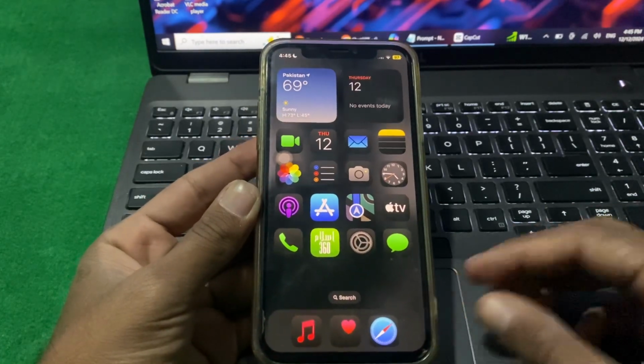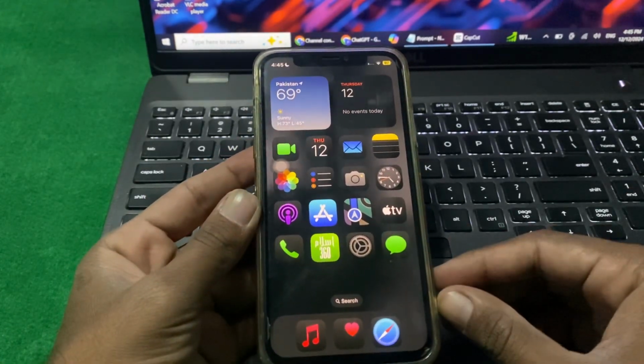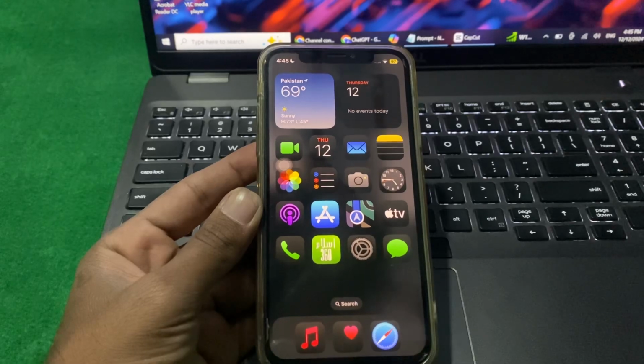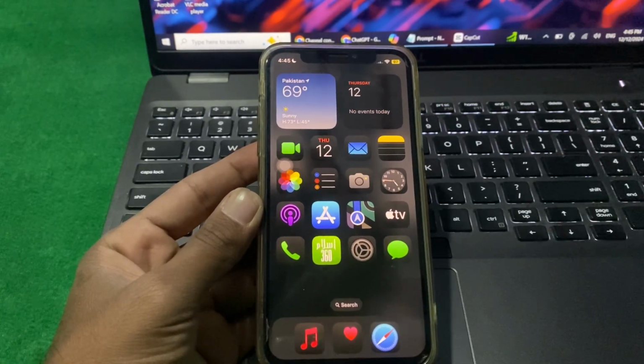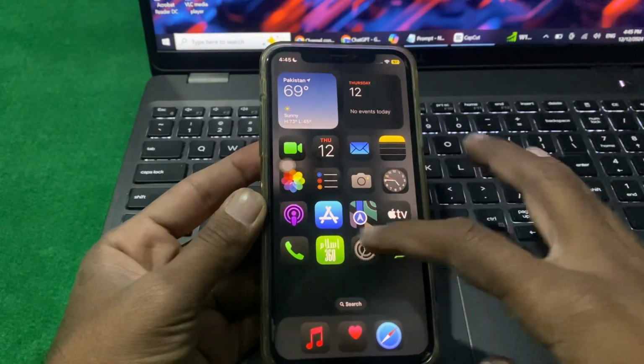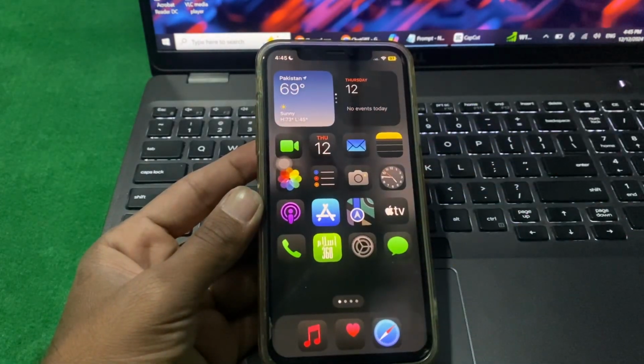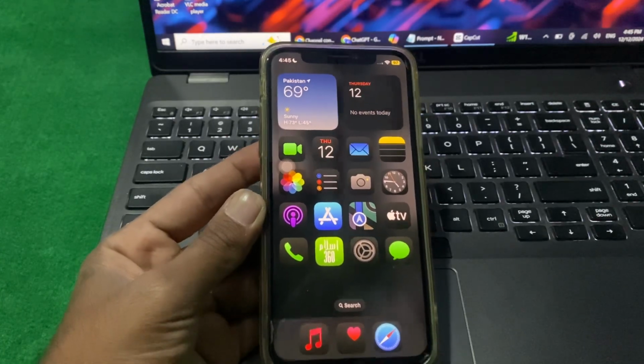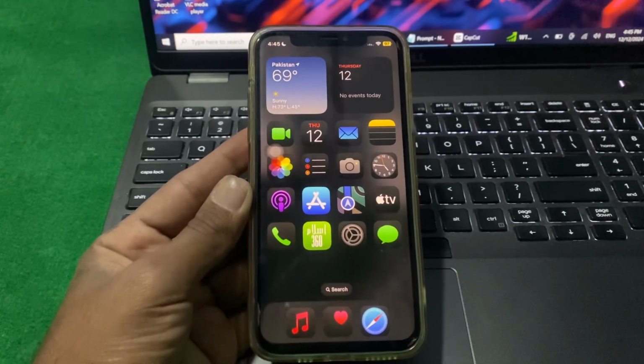properly. If there is any error on your speaker, like if it is damaged by anything, then you have to simply go to the Apple store and give them your phone and they will repair your phone. So guys, you have to do this, and after that hopefully your problem will be fixed.